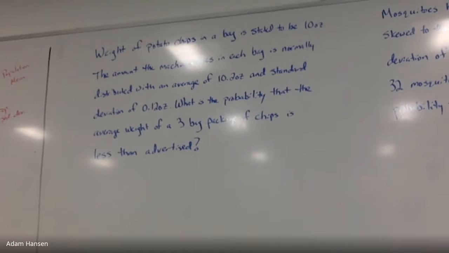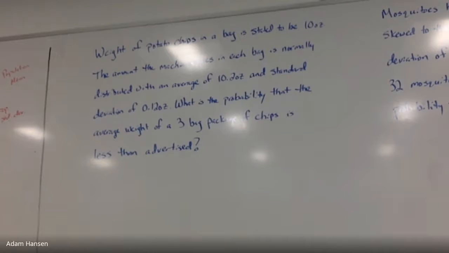Right. The machine isn't perfect. There's some variability. We're going to differ from that 10.2 ounce packaging average by about 0.12 ounces. It would be pretty bad if somebody got less than 10 ounces and I'm ripping them off, right? I'd rather give them more than they're supposed to by a little bit than less than they're supposed to get. Does that make sense?